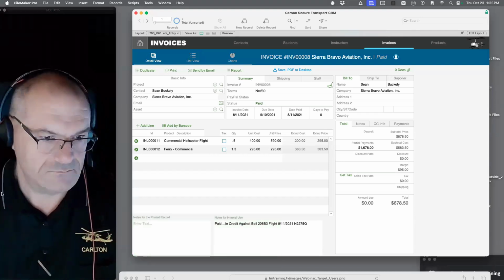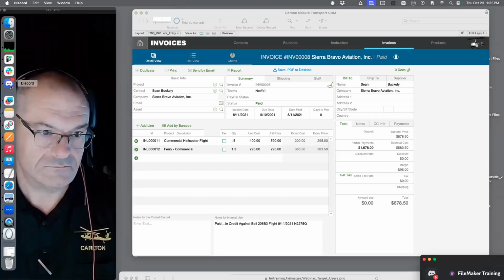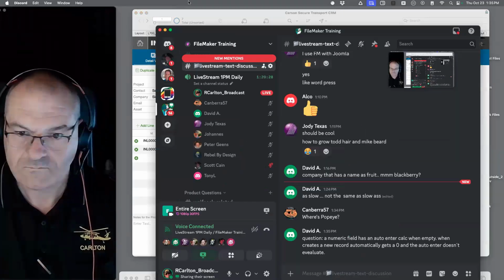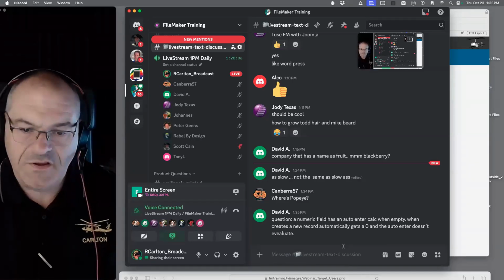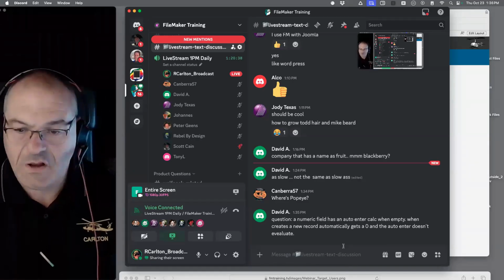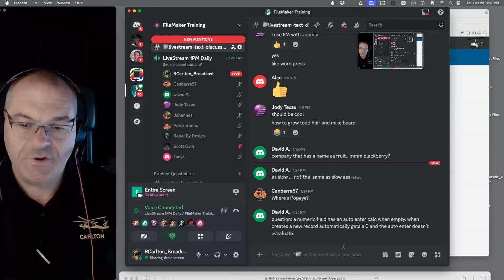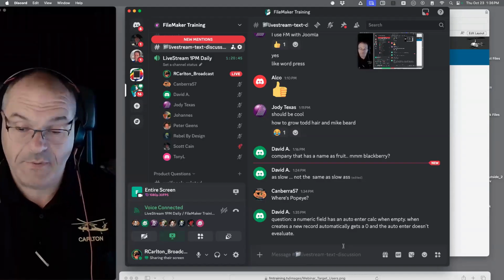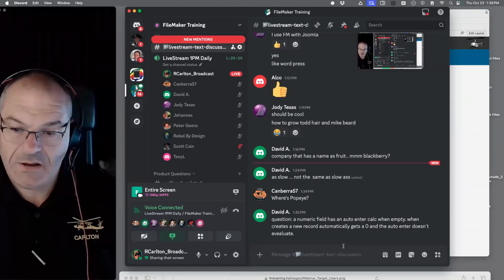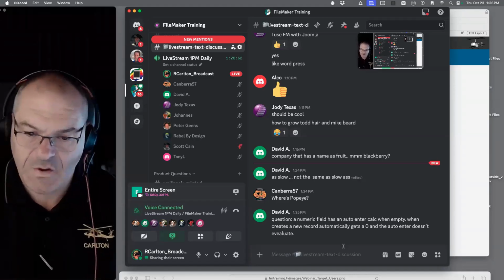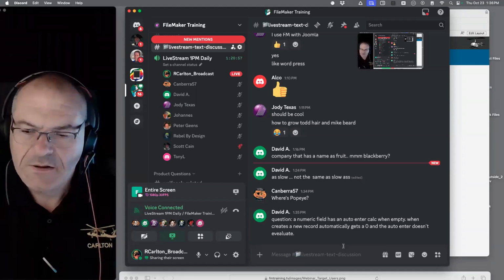Question from David Angel. A numeric field has an auto-enter calc when empty. When I create a new record, it automatically gets a 0 and the auto-enter doesn't evaluate. So he set up a numeric field that triggers when it's empty, which when you create it new will always be empty, right? It gets a 0 instead of being null when a new record is created? Yeah, that's what he's saying.